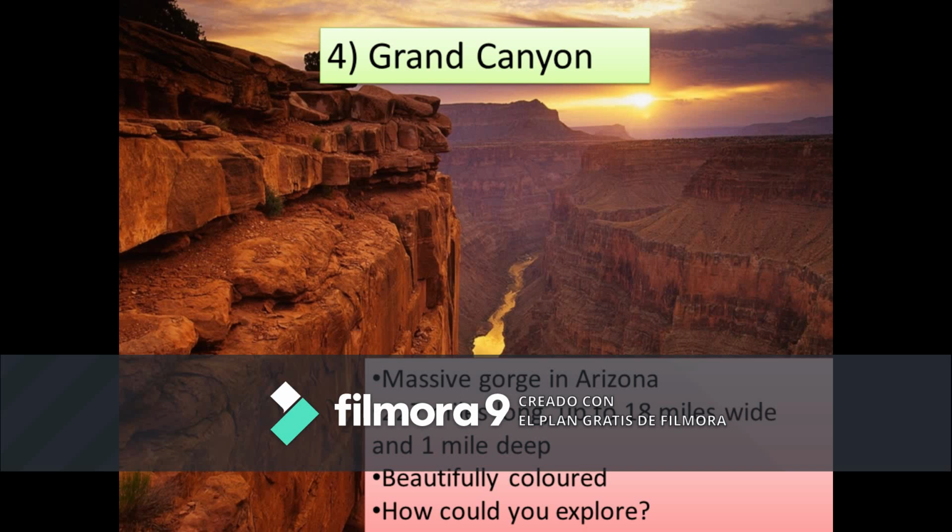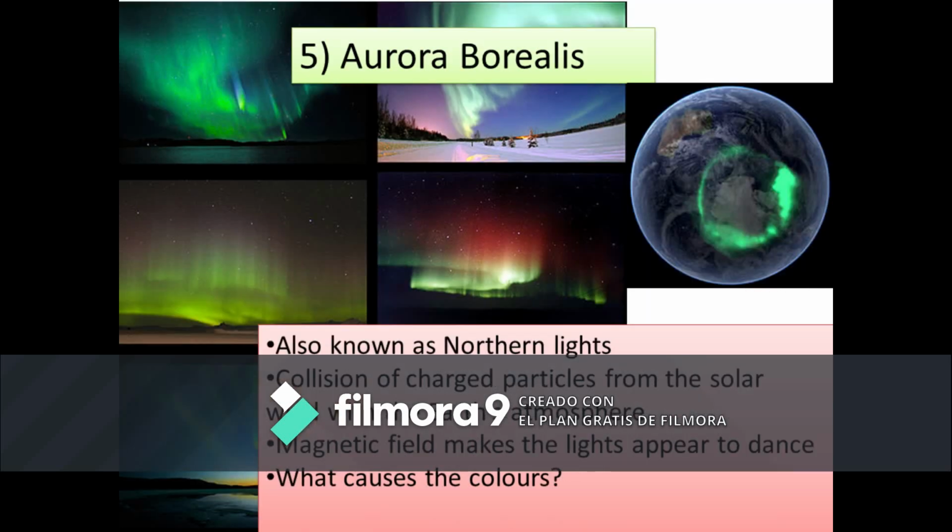The 5th one is the Aurora Borealis. These are also called the Northern Lights. How are they created? When charged particles from the solar wind collide with the Earth's atmosphere, the magnetic field around makes the lights appear as if they're dancing. So the colors are actually caused by these particles and gas together. So Aurora Borealis is known as Northern Lights. This would be the most beautiful natural wonder that you can see at night.